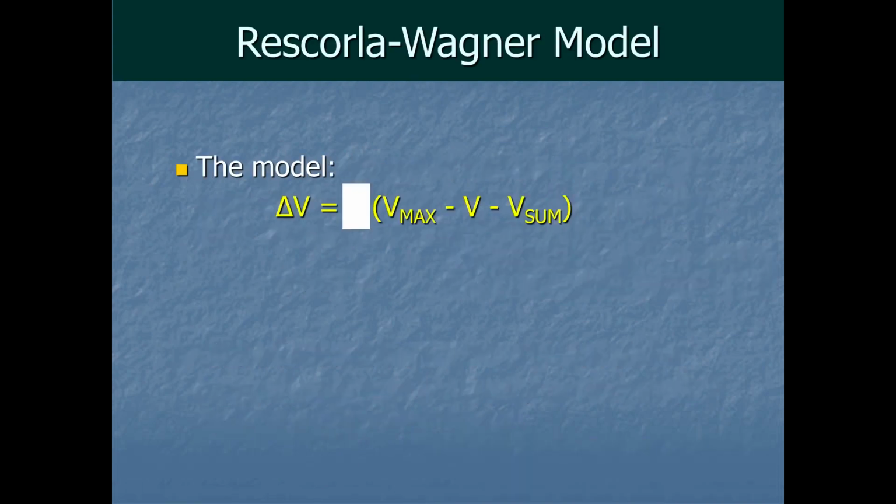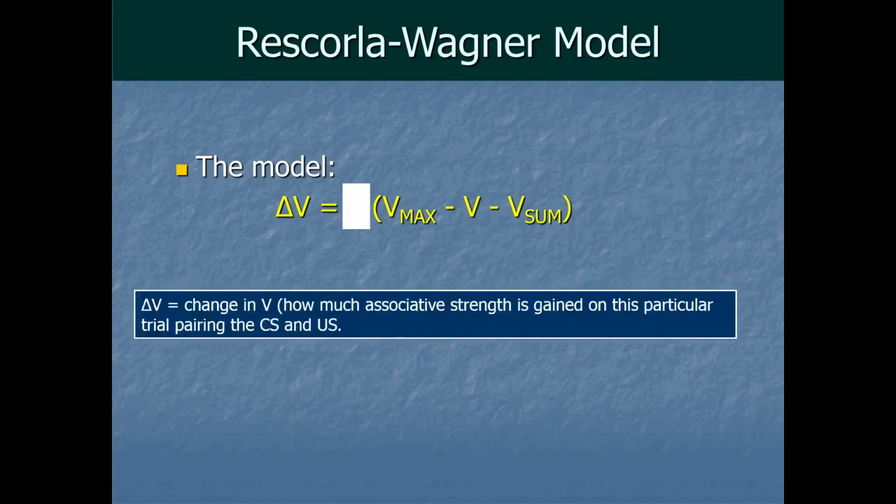So let's look at the full Rescorla-Wagner model written out. First off, we are trying to predict how much learning will occur on a single trial, like the 128th time we've paired sound plus meat. So what we really want is the difference between where we were on trial 127 versus where we're at now in 128.